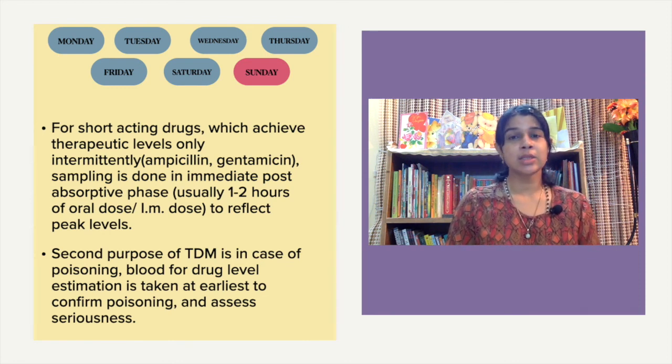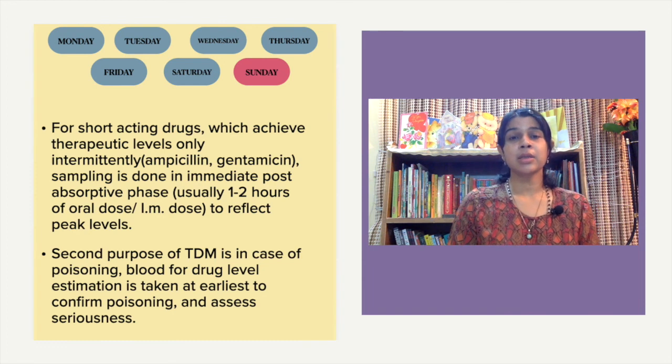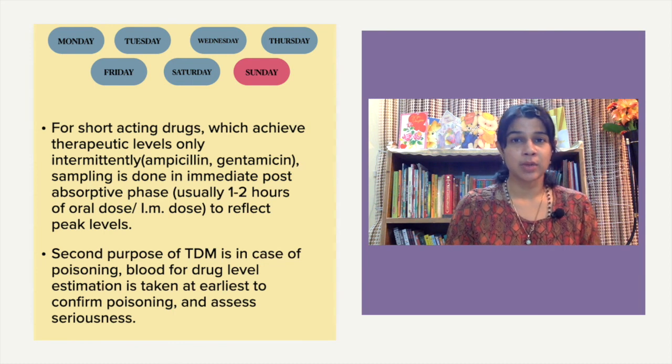That can only be done by therapeutic drug monitoring. And then we have to keep on repeating the therapeutic drug monitoring in case of poisoning, so that we get to know the clearance of the drug and can hasten its elimination. There are so many things that need to be taken care of in case of poisoning, all of which can be known only with therapeutic drug monitoring.